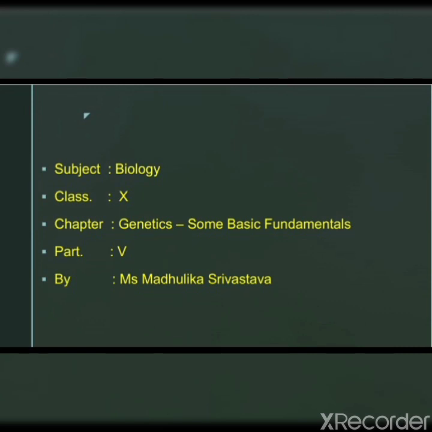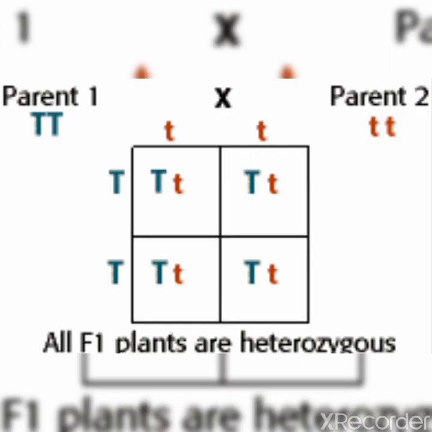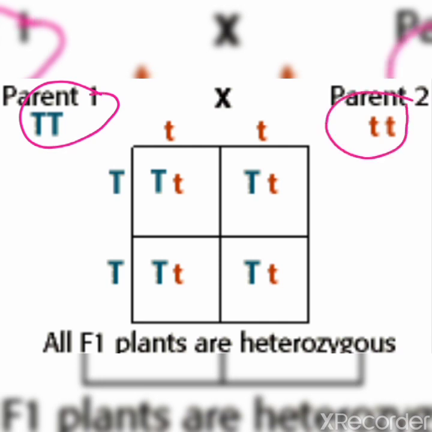After reaching the conclusion of the law of dominance, he started experiments on pea plants with different traits. He took the second trait, that is the height of the plant. So he took two varieties, one with tall and one with short. The possible parent genotypes for tall will be capital T, since it is the dominant characteristic, and for short it is small t, since it is a recessive characteristic.